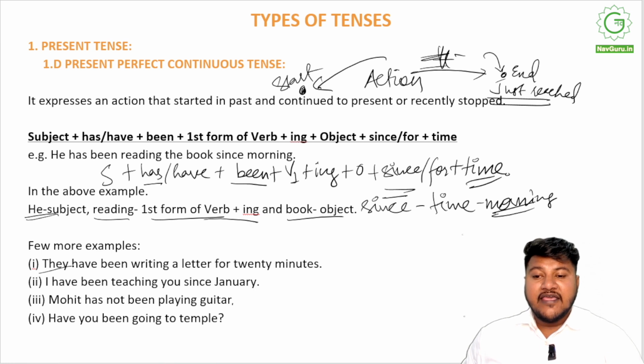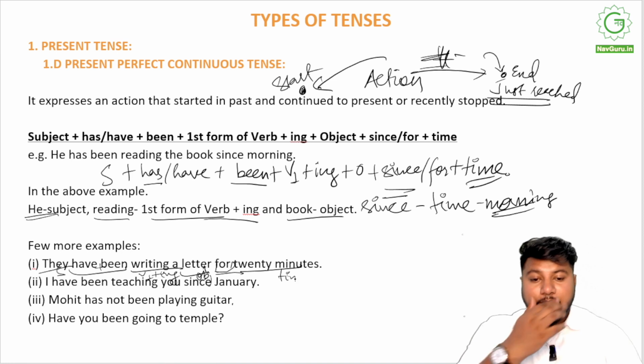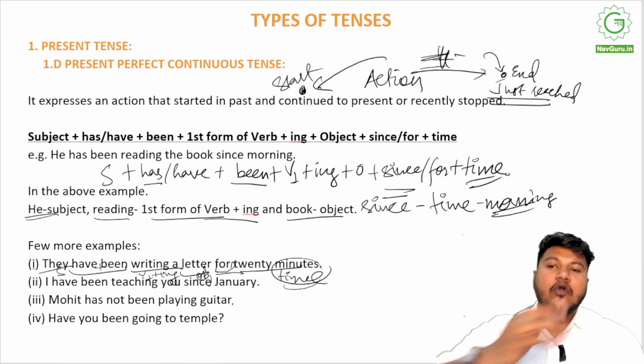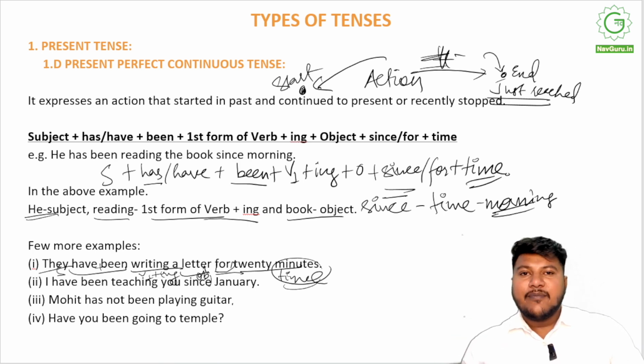So if you look at it, they is the subject, have been, we have already used have plus been, writing is v1 plus ing, letter is the object, and since/for 20 minutes is the time. So this is how present perfect continuous tense works. An action that is either going on or has just completed, but it started in the past. And this is where we use present perfect continuous tense, right? So these are the four types of present tenses: simple present, present continuous, present perfect, and present perfect continuous.